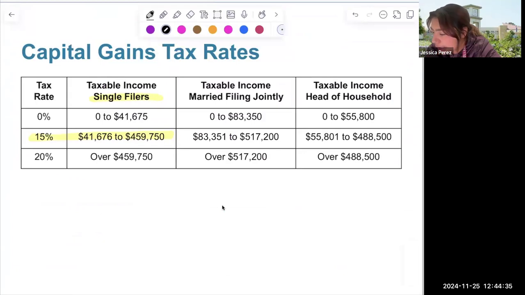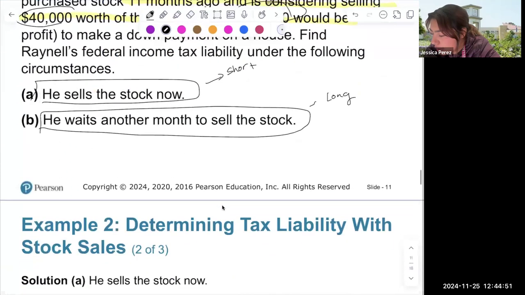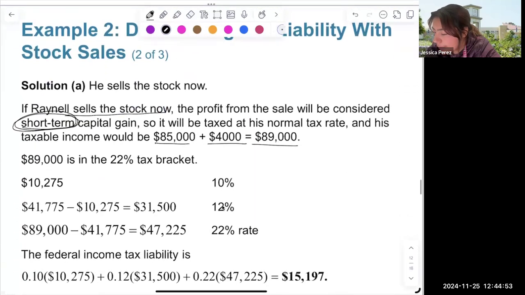And we're looking at taxable income for single, taxable income married or filing. So we're looking at anywhere between 41,000. So these are the capital gains. So if we're looking at how much he's going to make, he has 89,000.